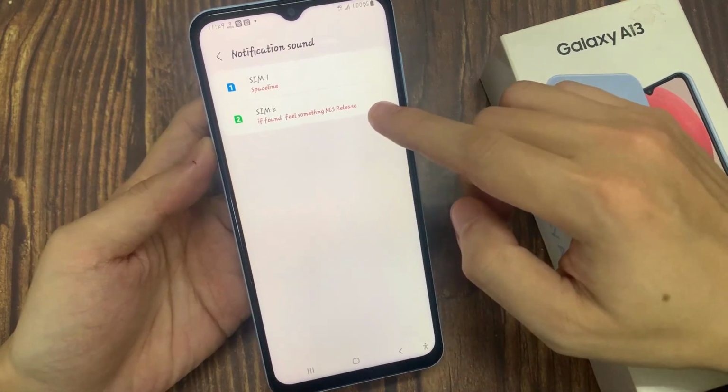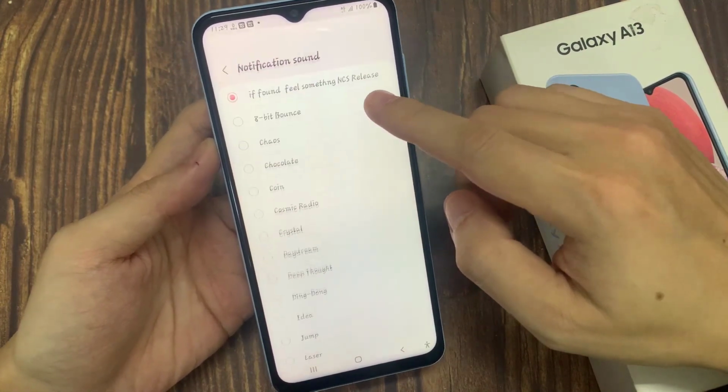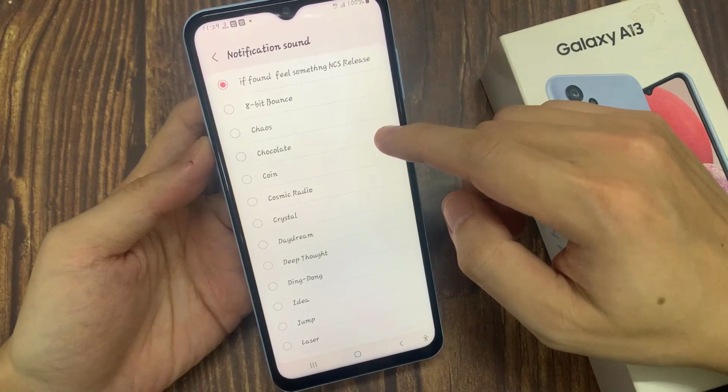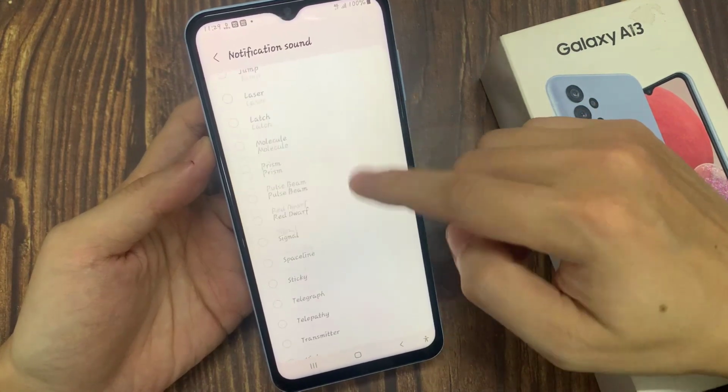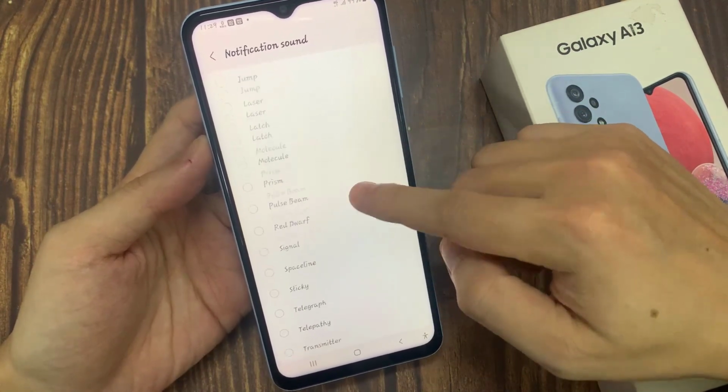Next, if you have more than one SIM card, select the SIM card that you want to change the sound. And in here, go down and select the sound that you would like to use.